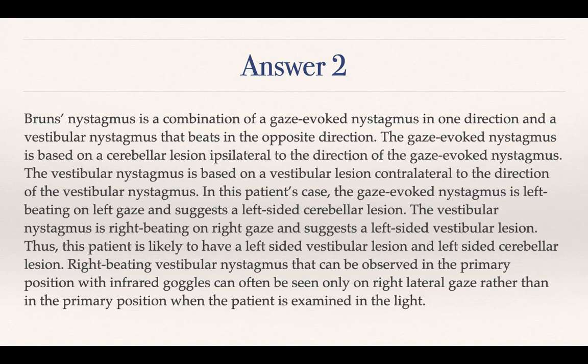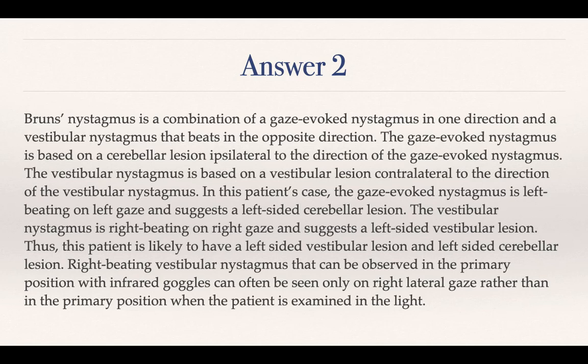So, right beating nystagmus, vestibular nystagmus. In the first tutorial case, we saw what exactly is a vestibular nystagmus. A vestibular nystagmus is a horizontal torsional nystagmus which can be suppressed with fixation, which simply means if this same patient was examined on removal of fixation, then the vestibular nystagmus, or the nystagmus that you are seeing, the right beating nystagmus on a right gaze, should become more.